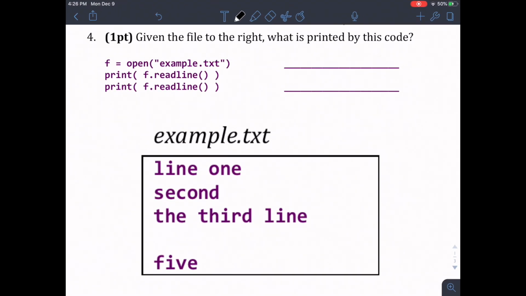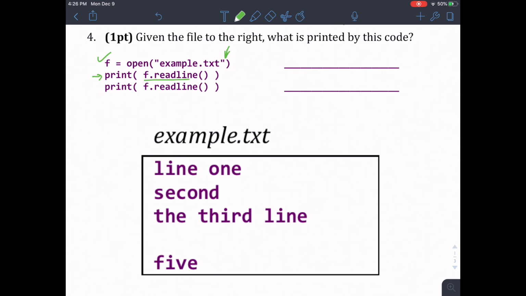For these next problems, I'm going to blow up the example on the right just so that I can draw on it a little bit easier. So given this file, what's printed by this code? First things first is we opened up this file for reading. Remember, opened up with no extra arguments means we're in read mode, so that's okay. Our next line is print f.readLine.